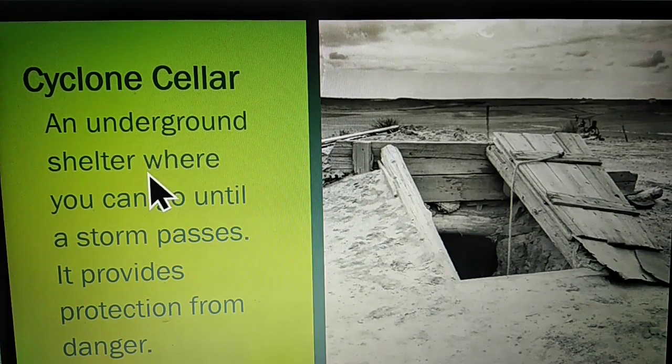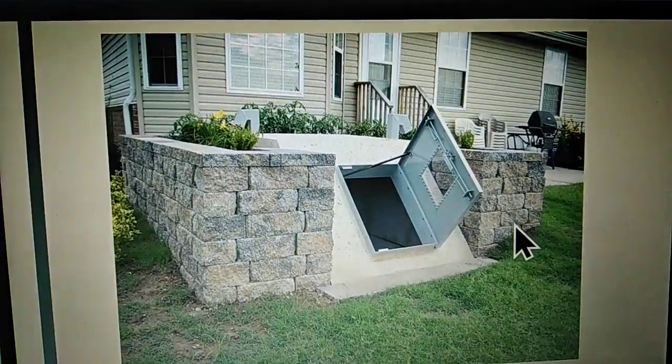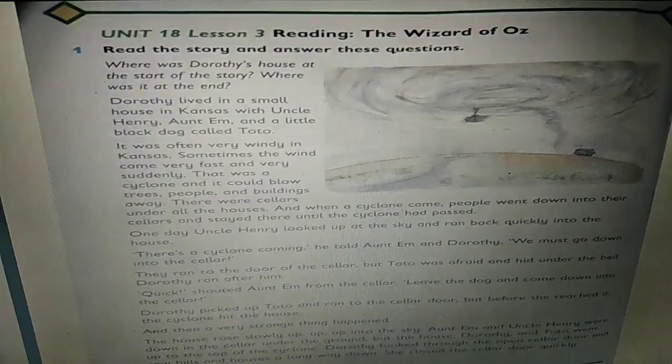It is an underground shelter where you can go until a storm passes. It provides protection from danger. Students, look at this picture. This is a cellar. Students, when a cyclone comes, people go down into their cellars and stay there until the cyclone has passed. This is another model of a cellar.